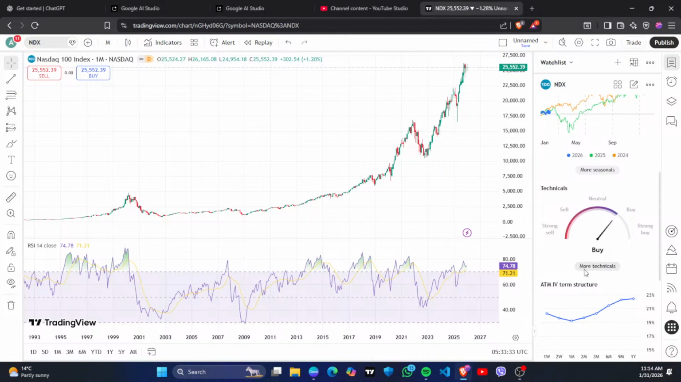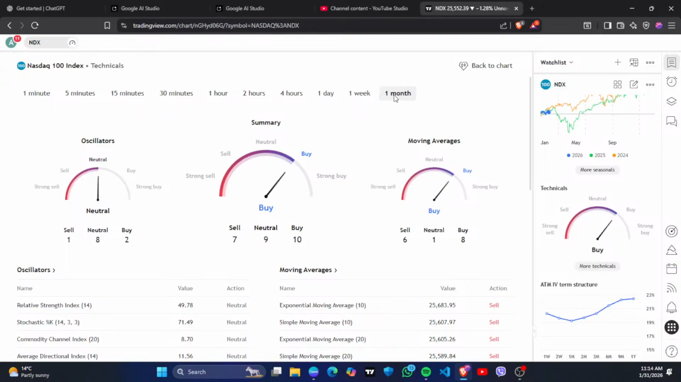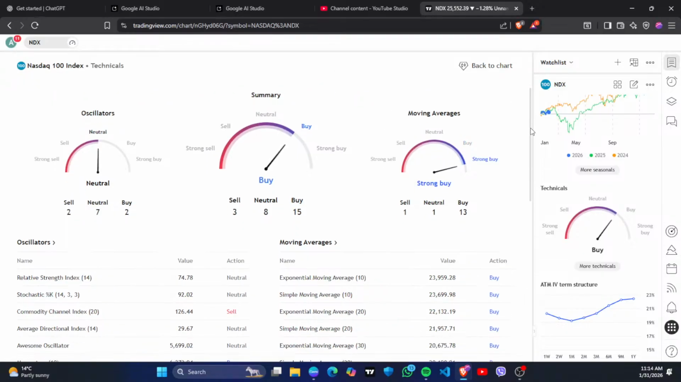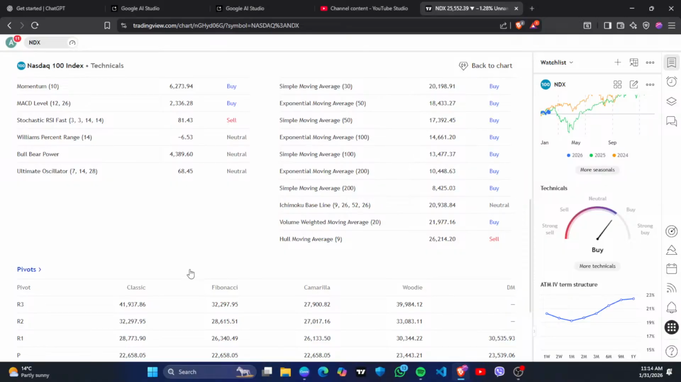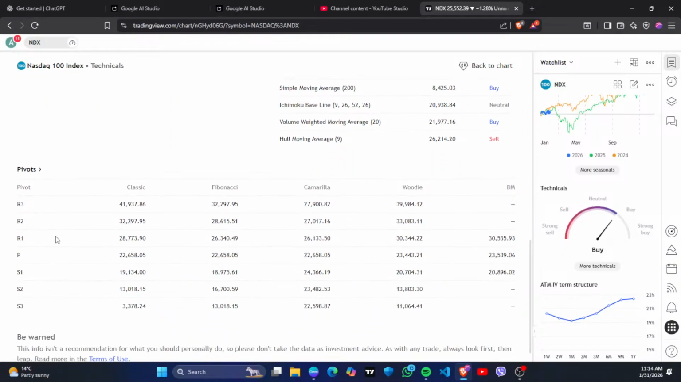Okay, so always try to think long term. And if you think long term, you can maximize your return. When you look at more technical indicators on the 1 month time frame, RSI is now at 74, which is considered the overbought zone. Stochastic is at 92, commodity channel index 1 to 6. Okay, MACD level also, and we'll see about MACD. Then support and resistance are also here.